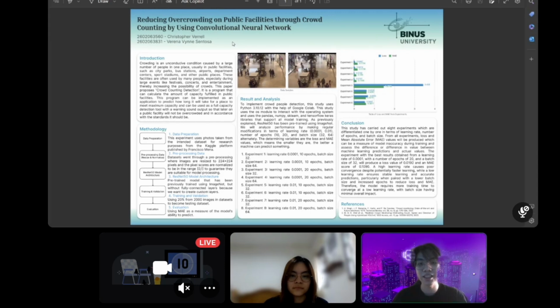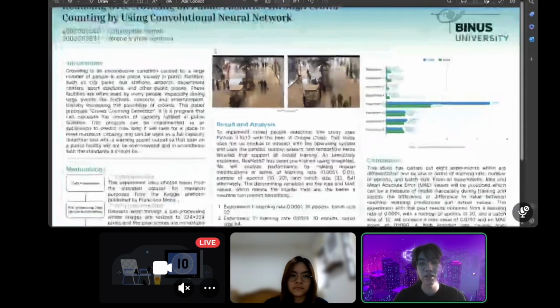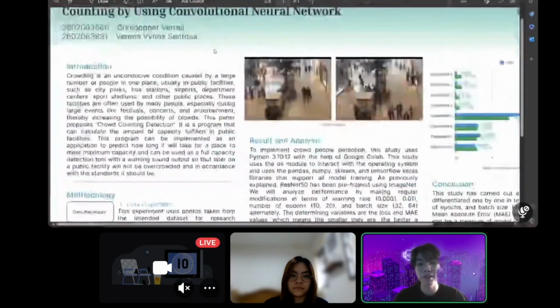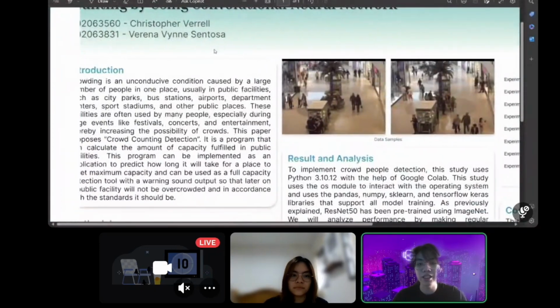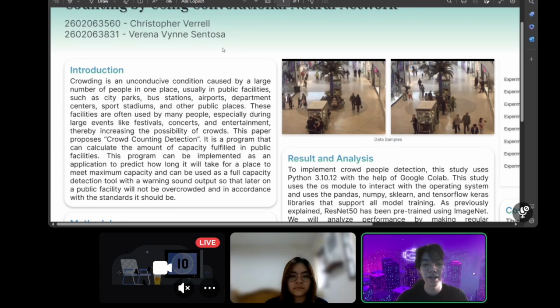Crowding is an unconducive situation caused by a large number of people in a place. This happens frequently in public facilities like city parks, bus stations, and during music festivals and concerts. This kind of overcrowding can lead to safety hazards, discomfort, and inefficiency in space utilization. Crowding is usually caused by poor planning and lack of effective organization management, because they cannot implement the right crowd monitoring and crowd management.